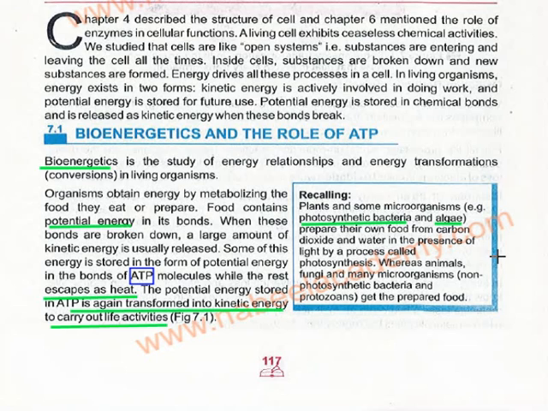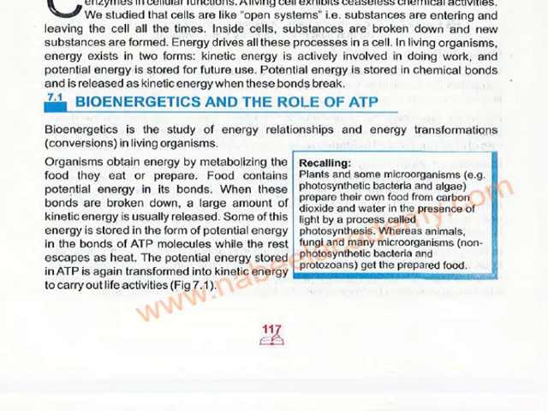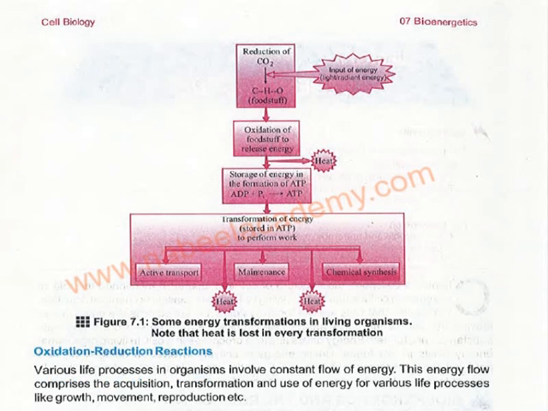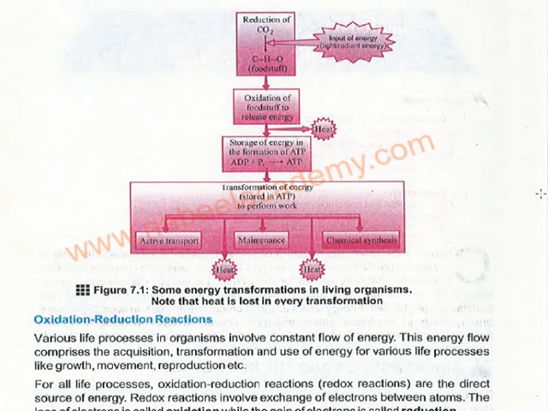Whereas animals, fungi, and many organisms are non-photosynthetic, and some bacteria which are non-photosynthetic, and protozoans also, we get prepared food. We cannot prepare the food, so we fall in the category of consumers and not producers. Plants are the only producers of the biome.